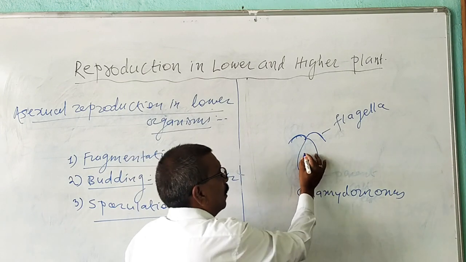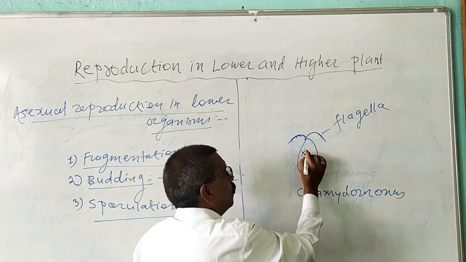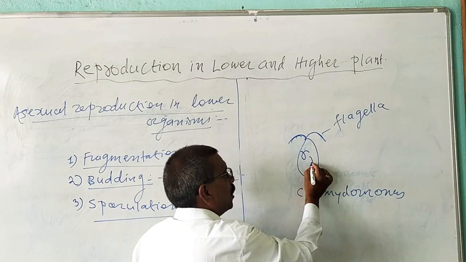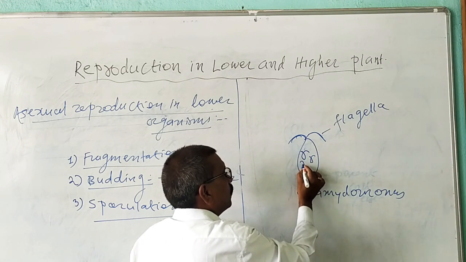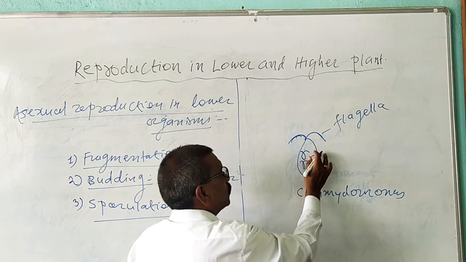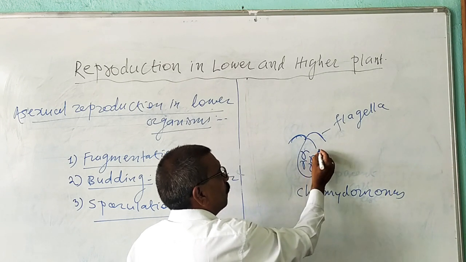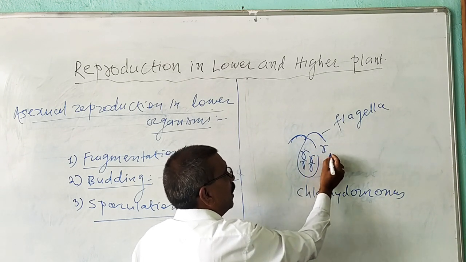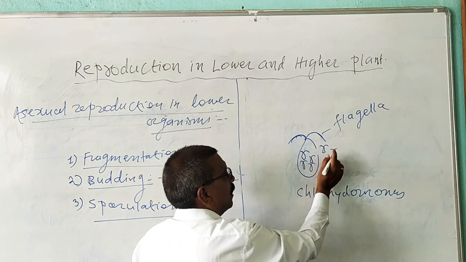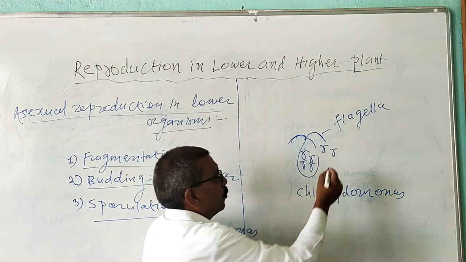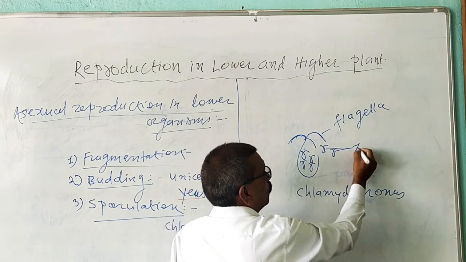At maturity, a number of spores are produced in this organism with flagella. These spores show movement, and they are liberated at the time of maturity. These spores are known as zoospores.